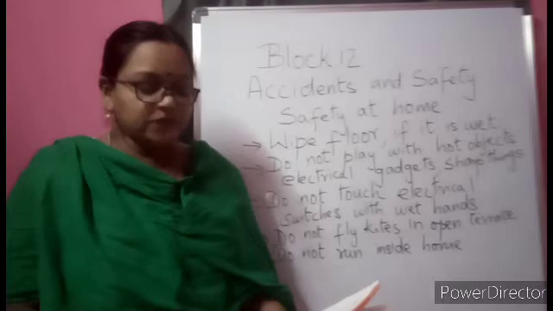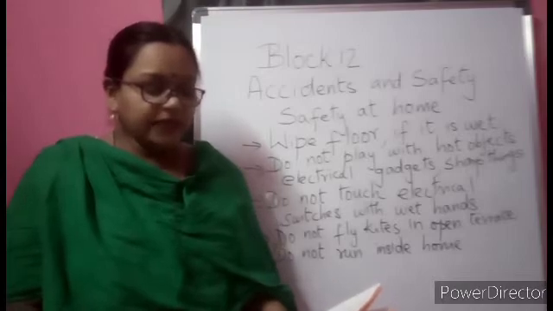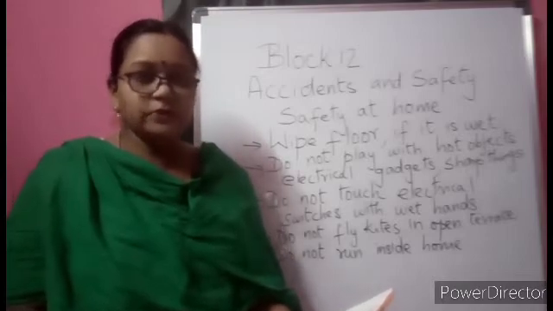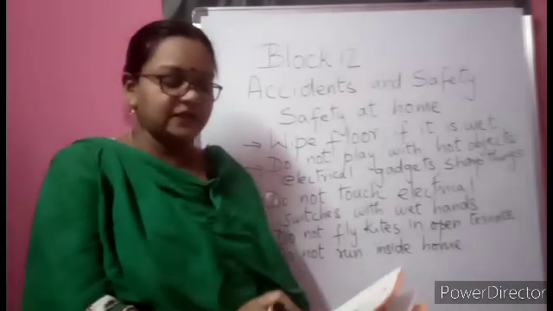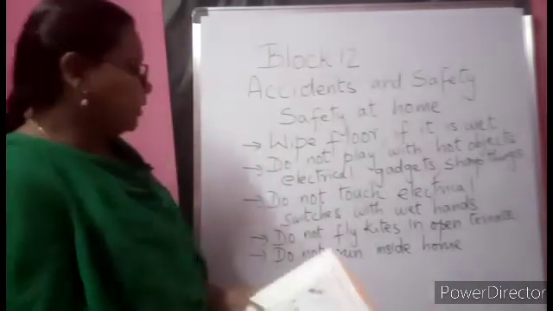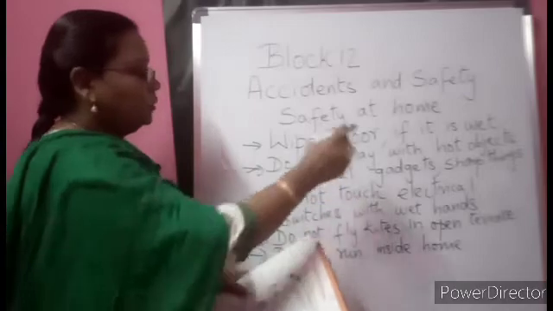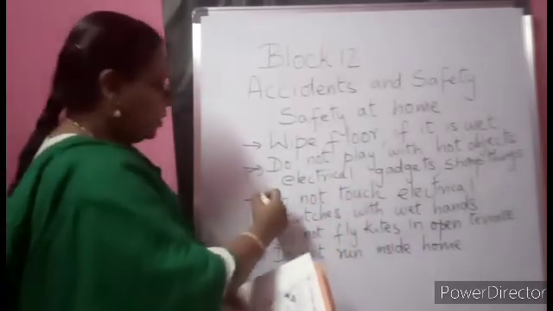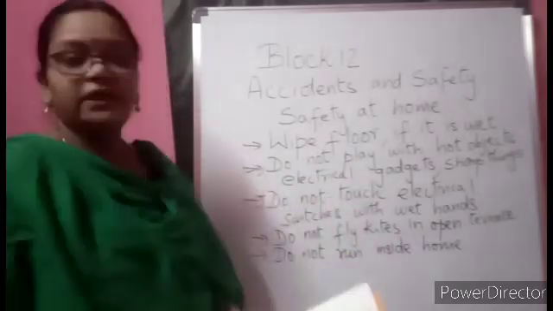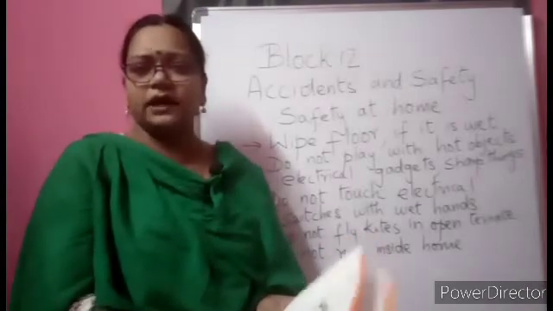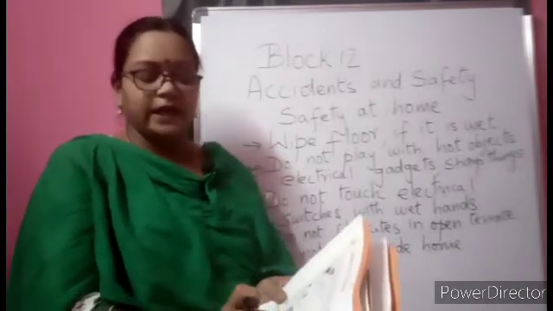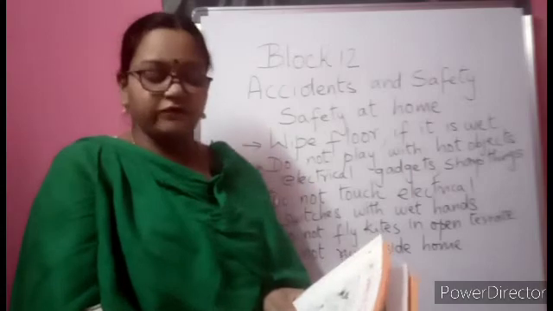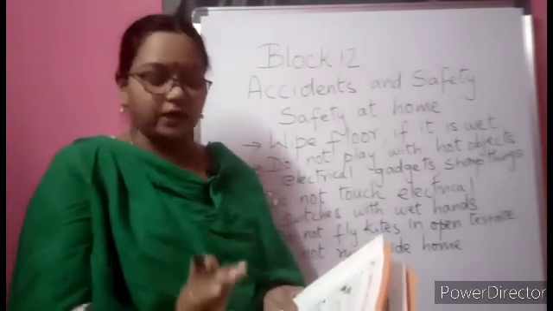See the first picture, what is the danger? The child can get an electric shock. Yes, because he is touching while bathing with wet hands. How can you prevent it? Do not touch electrical switches with wet hands. You have to write that there. I think you can do it on your own. Do not touch electrical switches with wet hands. How can you prevent it? That you can write there.